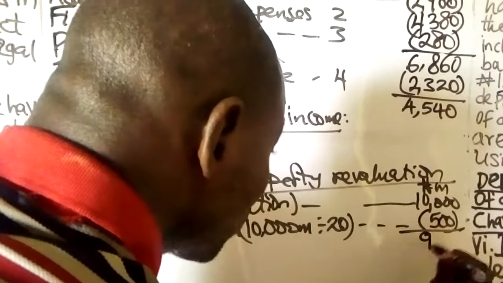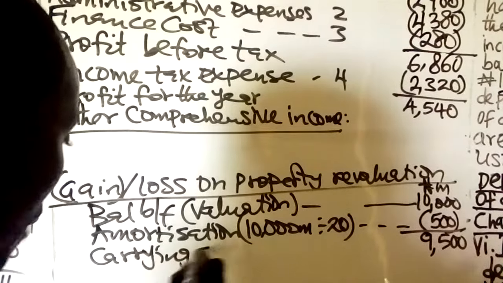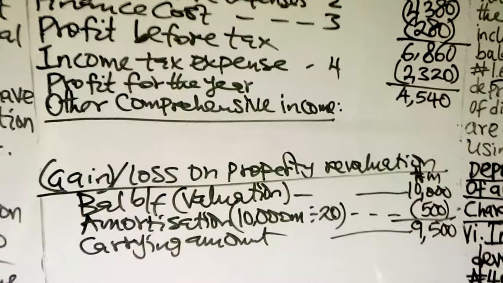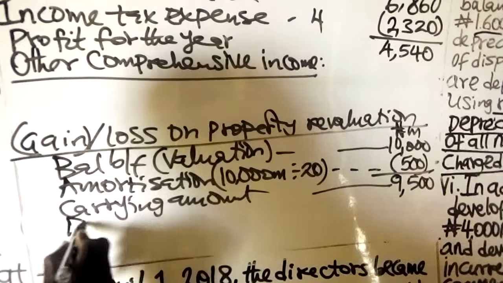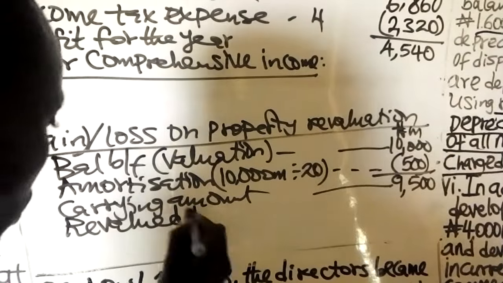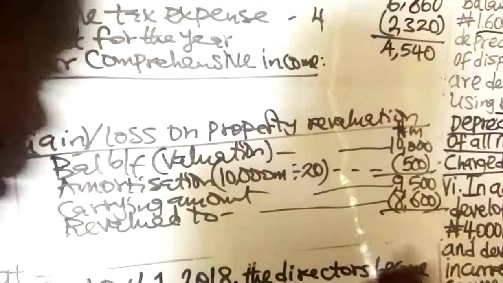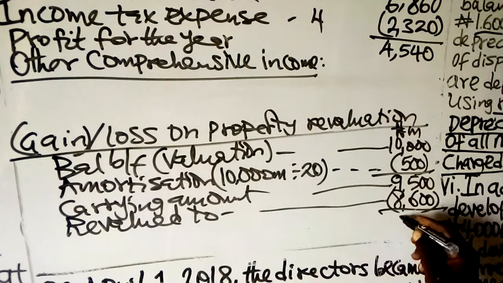Now, the carrying amount now is 9,500. Now revalued to 8,600. This means that the value has now fallen from 9,500 to 8,600. 9,500 minus 8,600. The value fell to 8,600. That means it has fallen by 900.